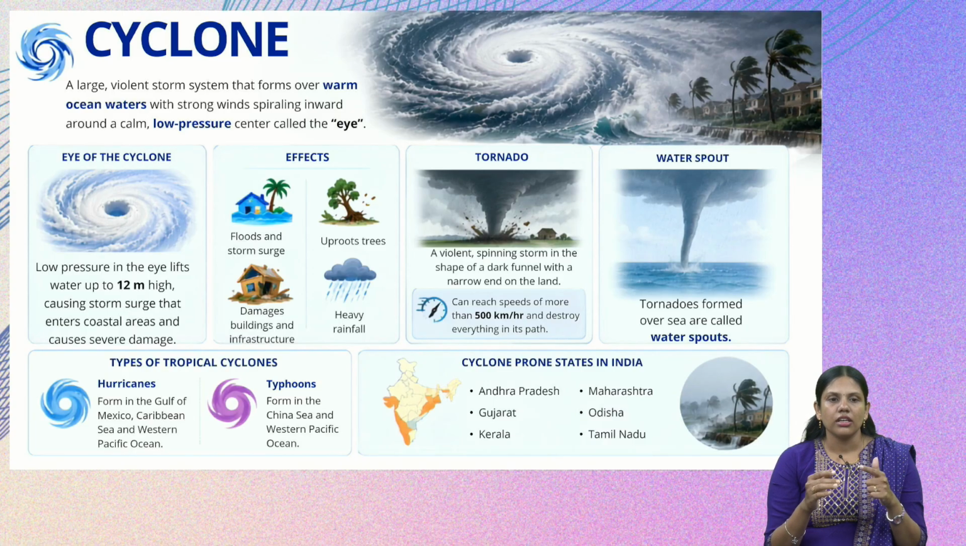And next, there are also different names for the cyclone depending on the place in which it is formed. For example, if the cyclone is formed in the Gulf of Mexico, Caribbean Sea or Western Pacific Ocean, it is called a hurricane. If the same cyclone is formed in the China Sea, West Pacific Ocean, then it is called a typhoon. In India, the most cyclone prone states are Gujarat, Andhra Pradesh, Kerala, Maharashtra, Odisha and Tamil Nadu. So these coastal areas are the most cyclone prone in India.